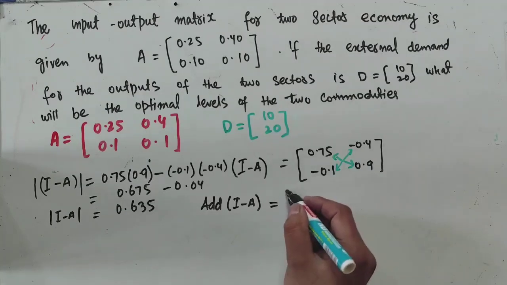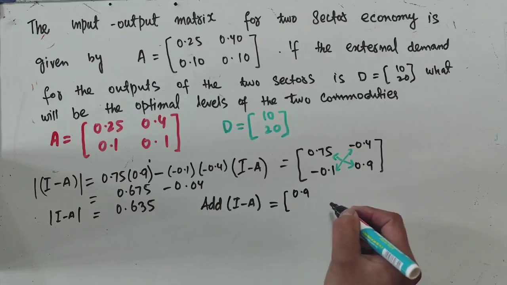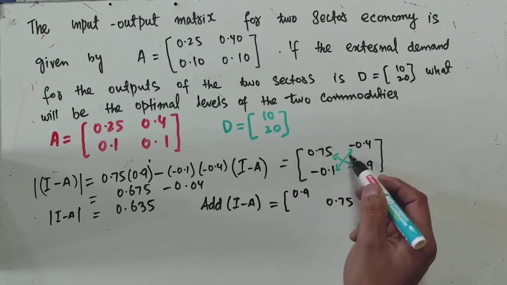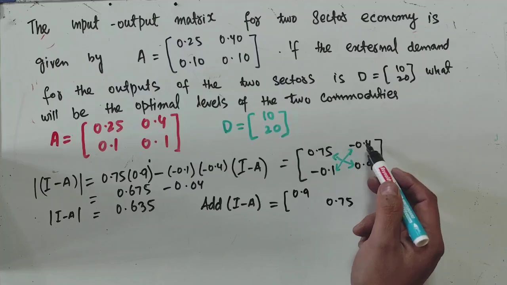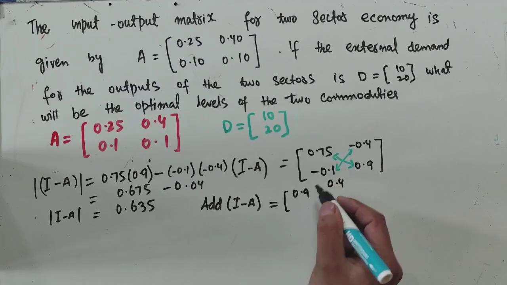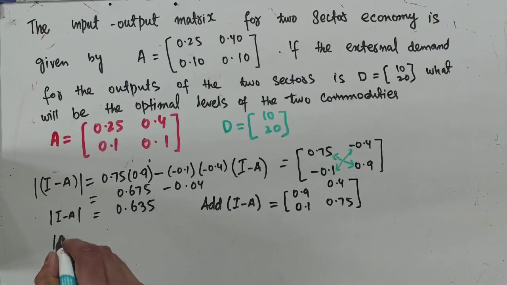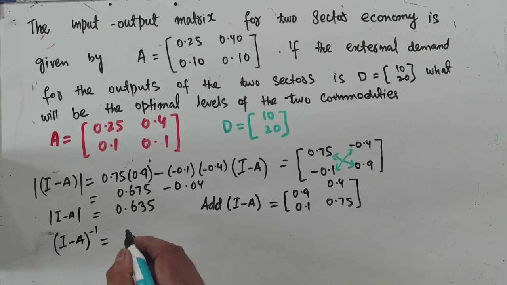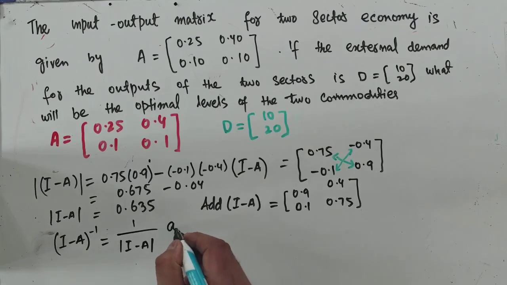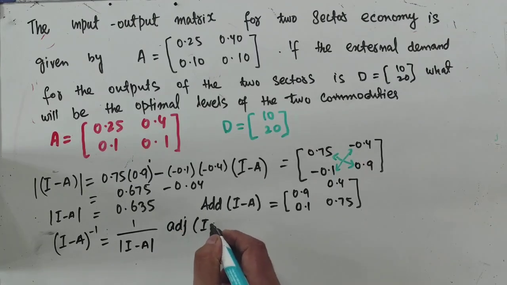So here this 0.9 comes here, and 0.75 comes here. In this direction we only change the sign: if it is minus 0.4, it becomes plus 0.4, and if it is minus 0.1, it becomes 0.1. Now next we need to find out the inverse of the I minus A matrix. The inverse is simply 1 divided by the determinant of the Leontief matrix I minus A, times the adjoint of I minus A.